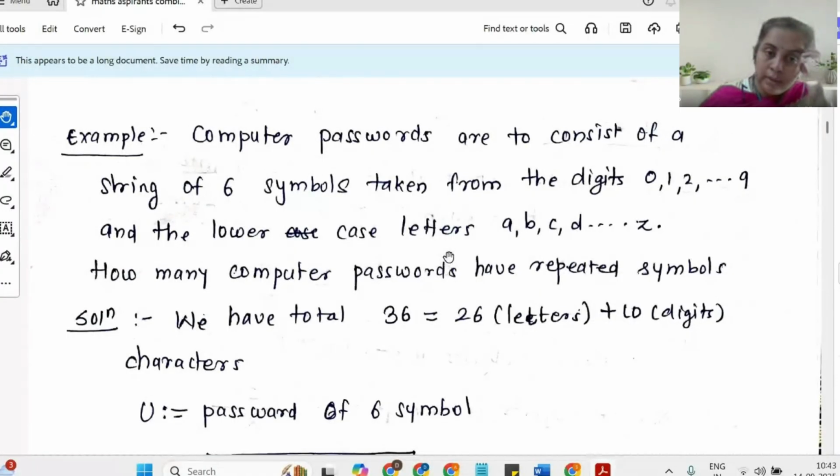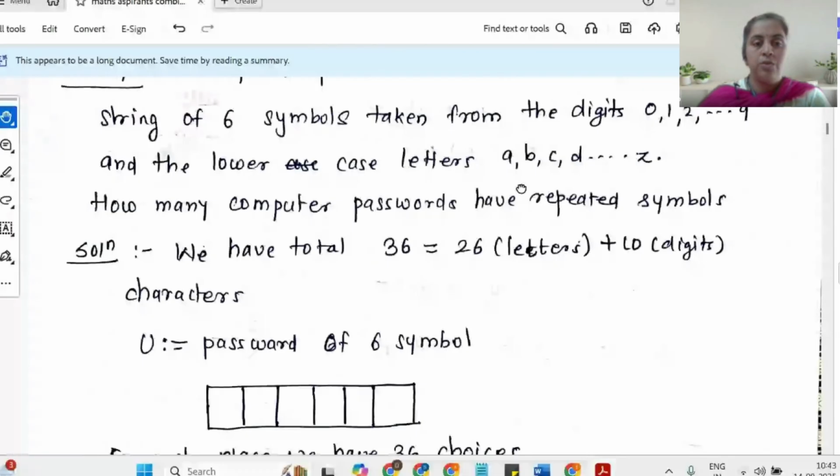So here is one example, once again from Rosen. A computer password has to consist of 6 symbols, a string of 6 symbols, which are taken from the digits 0 to 9 and the lowercase letters from a to z. So how many computer passwords have repeated symbols?